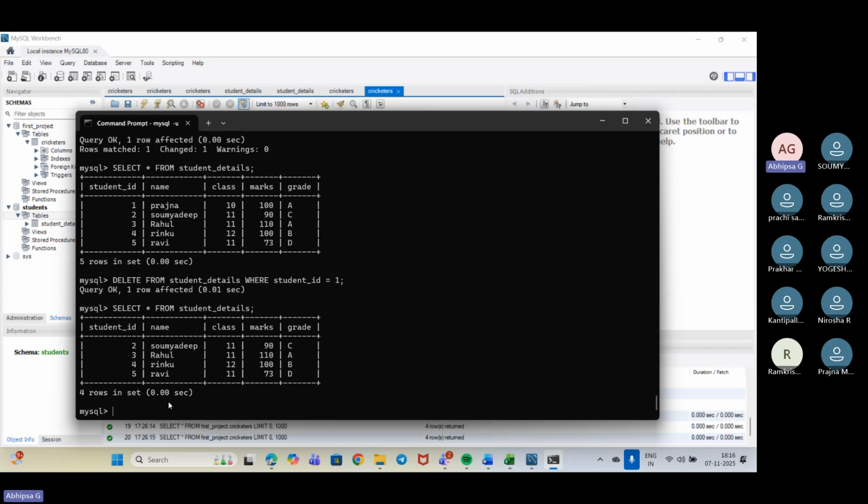So similarly, if we need to delete anything where we have any conditions, again delete from student details, the same thing. Suppose if anyone's marks are greater than 100, we delete that. Ma'am, the spelling of delete is wrong. Okay, yes. Thank you.